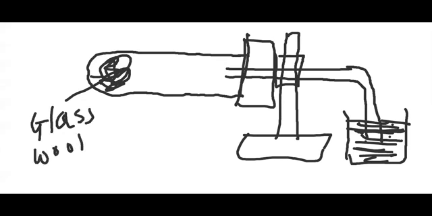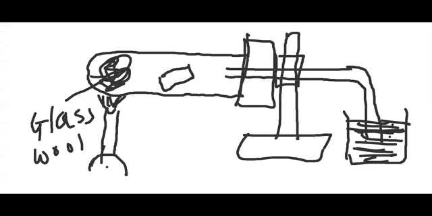Okay. And here you have the piece of metal. And here the Bunsen burner is kept. This is the same diagram given in your NCERT, the same diagram which I have drawn on the screen.